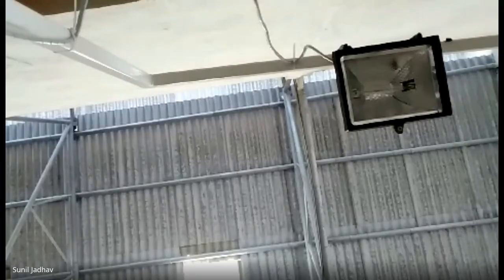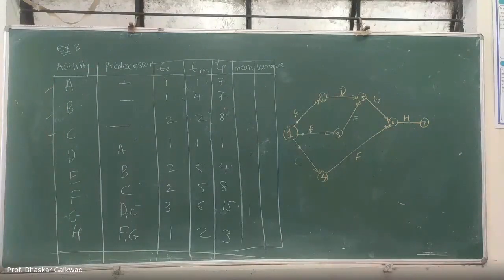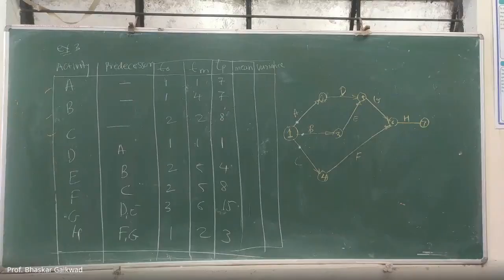Now you have to calculate the mean of this. Tomorrow we'll complete the remaining problems because our time is over. Only 1 minute is left. But before that, you can try to solve this problem.